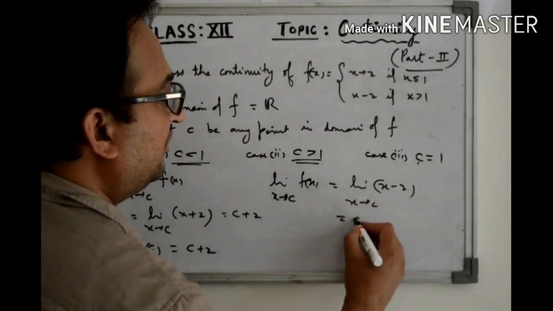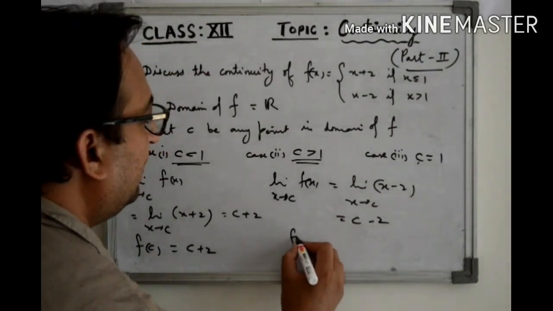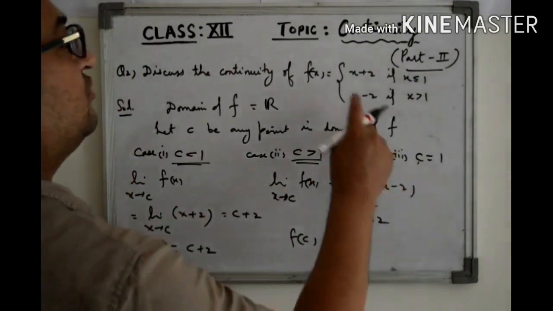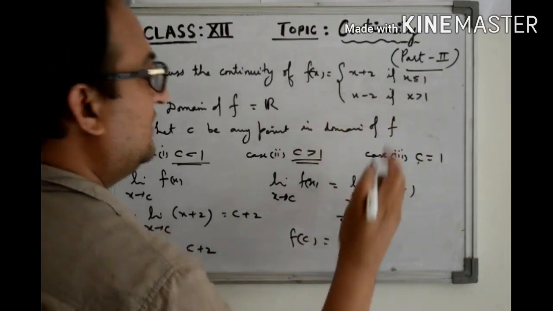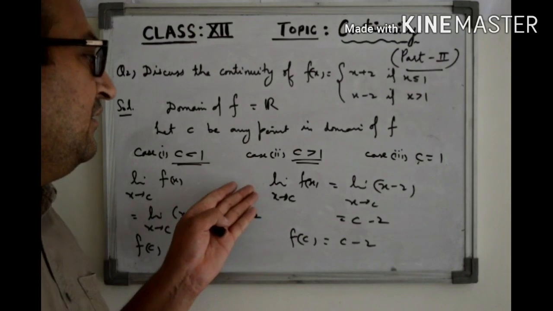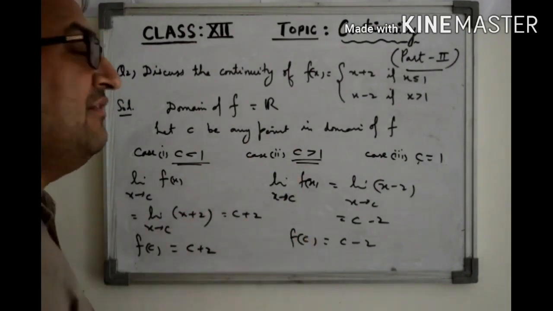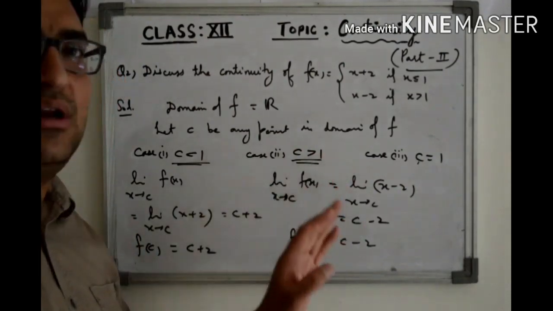So the limit comes out to be c minus 2. And the value of the function at c, where c is greater than 1, using the second definition, is f of c equals c minus 2. Again the limit of the function at c is the value of the function at c. So again we have continuity for all points greater than 1.